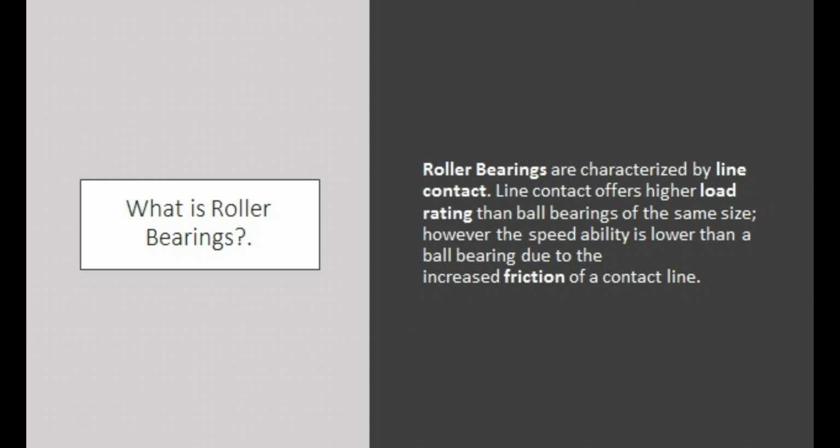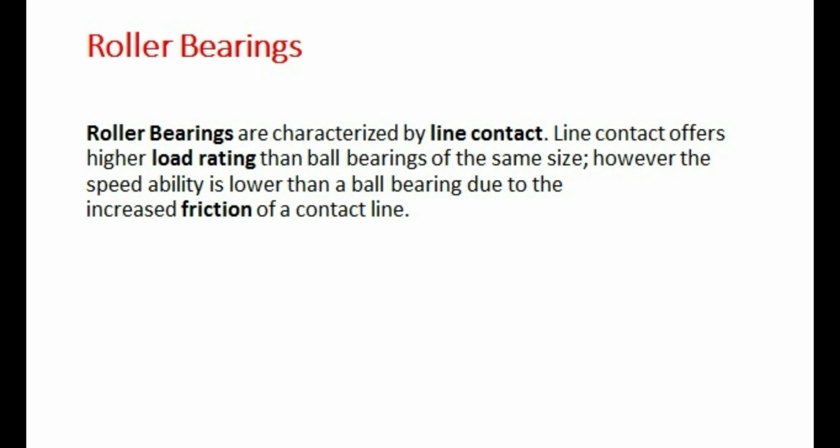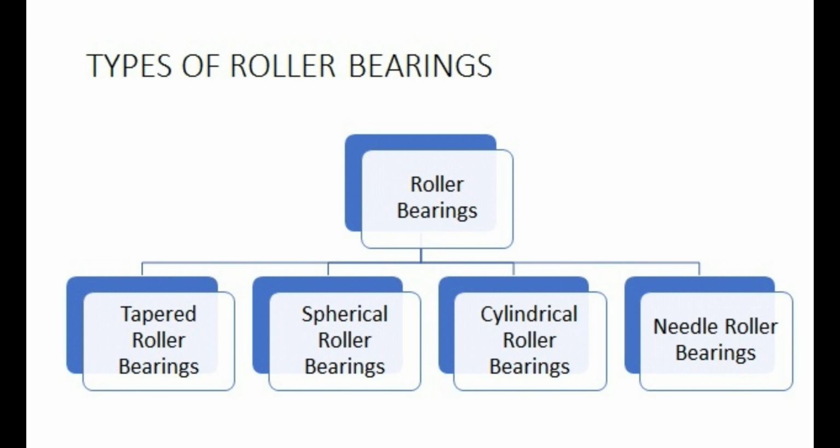Roller bearings are characterized by line contact. Line contact offers a higher load rating than ball bearings. However, the speed ability is lower than a ball bearing due to the increased friction of a contact line. Let's see the types of roller bearings. Roller bearings are classified into four types: one is tapered roller bearings, second is spherical roller bearings, third is cylindrical roller bearings, fourth is needle roller bearings.